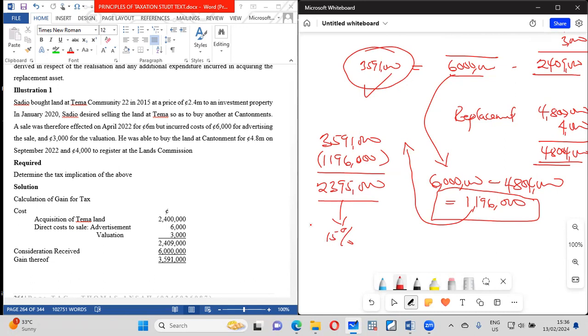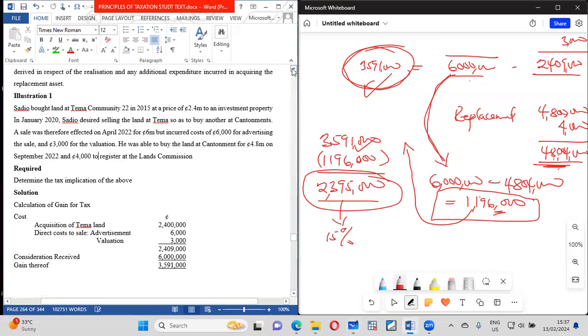So, ladies and gentlemen, that is how you do realization with replacement. So you don't just tax because the person replaced it. How much did he replace it with? This is the amount. So you deduct the proceeds that you have from this figure. The net cost is deducted from what you would have taxed at 15%. So you can tax this one at 15%, or you can choose to add this whole figure to your business income and tax it at the respective tax rate. So if it is 25%, then you use 25%. All right, so that is that.